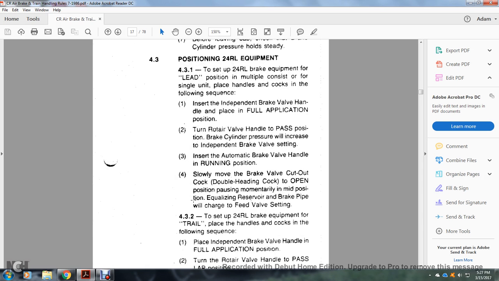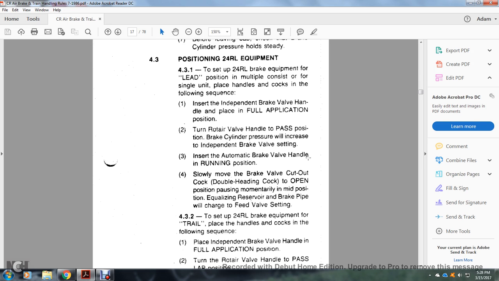4.3. Position the 24RL equipment. 4.3.1. To set up the 24RL brake equipment for the lead position, multiple unit consist or single unit, place the handles and cock in the following sequence. Place the independent brake valve handle in the full application position. Turn the rotary air valve handle to the pass position. Brake cylinder pressure will increase to the independent brake valve setting.